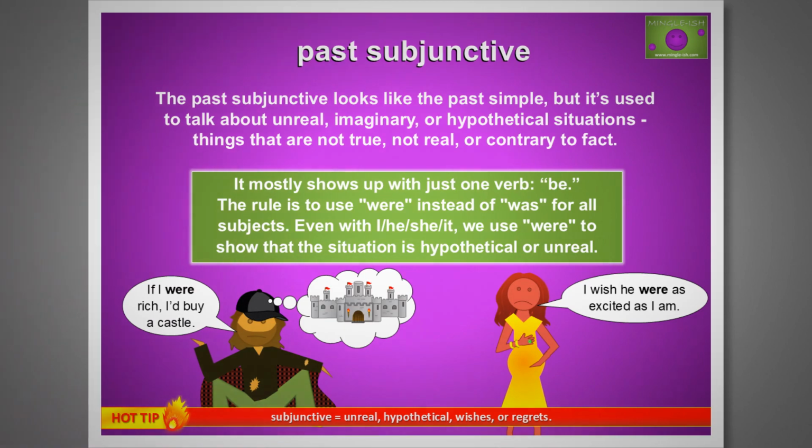It mostly shows up with just one verb, be. The rule is to use were instead of was for all subjects. Even with I, he, she, and it, we use were to show that the situation is hypothetical or unreal.